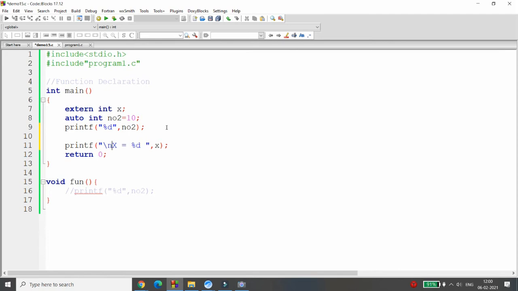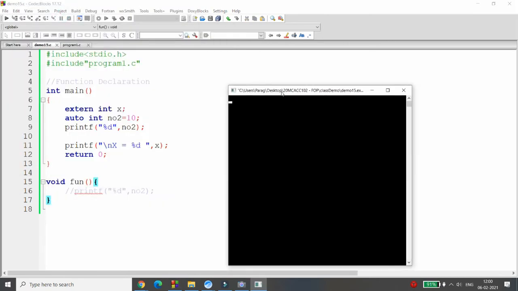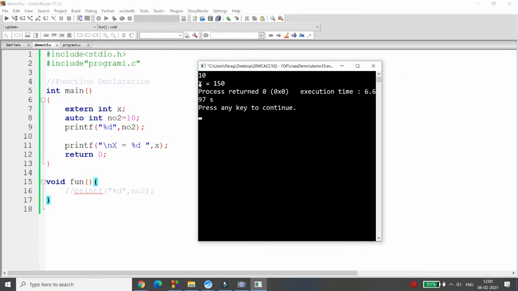Definitely I had not initialized the value over here. The value is initialized in program 1 that I am accessing in demo 15, right? And this is the external variable that I am accessing in the int main function. Whenever you run this, you will get x = 150. See here, you are getting the value x = 150. It means we are accessing the external variable that is declared outside the function or outside the program module, that you can access using the extern storage class.